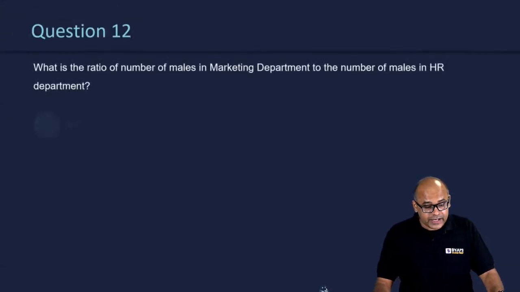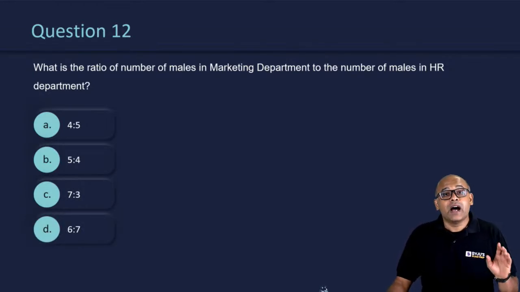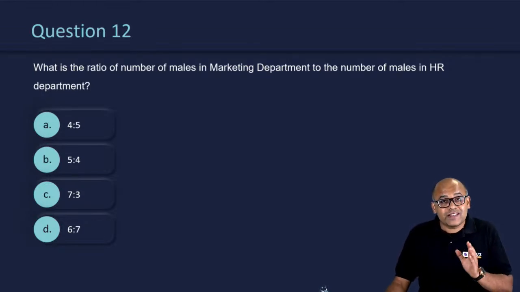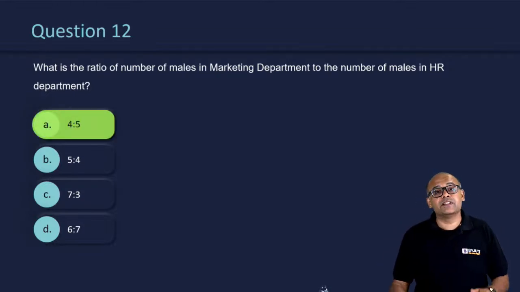Then you're looking at the next question. What is the ratio of number of males in marketing department to the number of males in HR department? Again, if you skim through the data properly without getting confused, this question could be done. The calculation is not at all hard. The calculation is quite simple, and the correct answer for this is 4:5, option A.